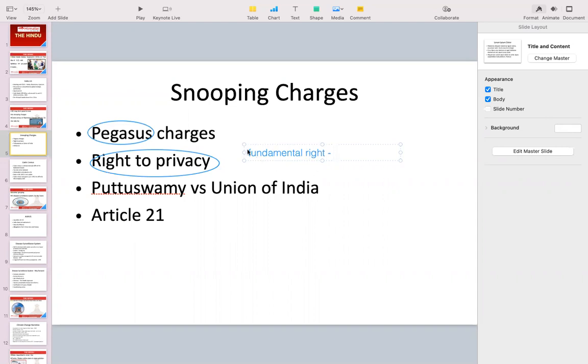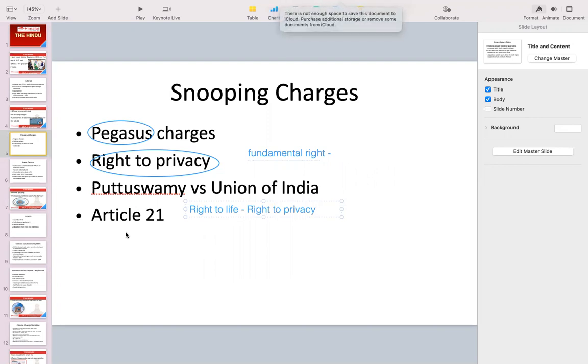Fundamental right is something which is given by the Constitution of India to every citizen of India, and which cannot be taken away. And where this right to privacy was declared as a fundamental right, in the Puttaswamy versus Union of India case, right to privacy was considered as subsumed under Article 21. Article 21, you will read in your polity classes, it is right to life. Okay, and Supreme Court has observed that right to privacy is included or subsumed under right to life or Article 21.